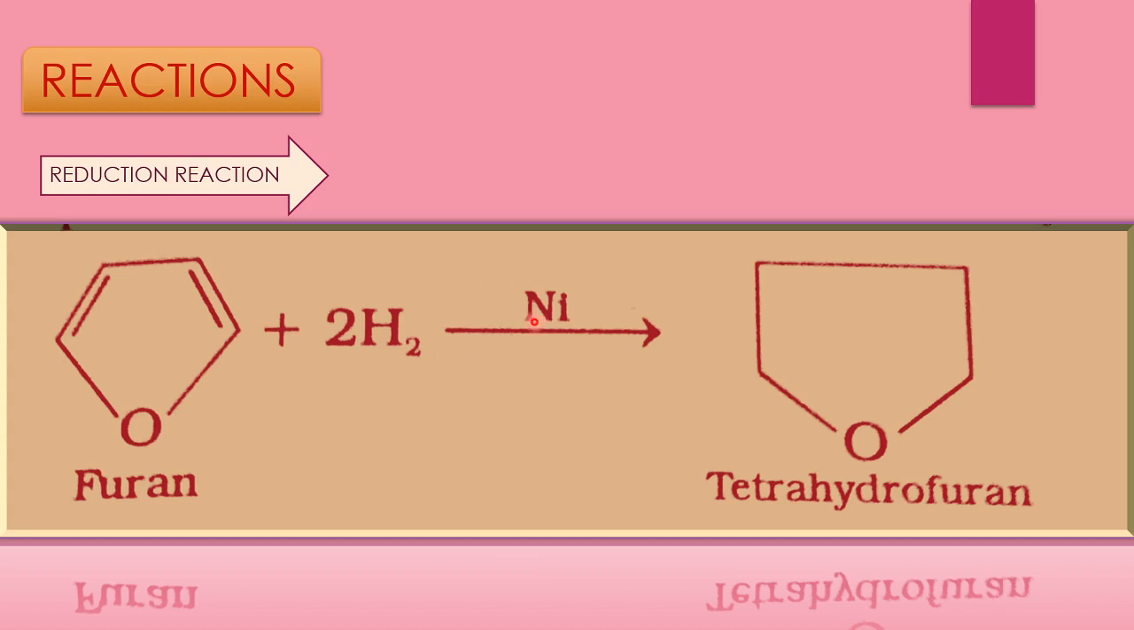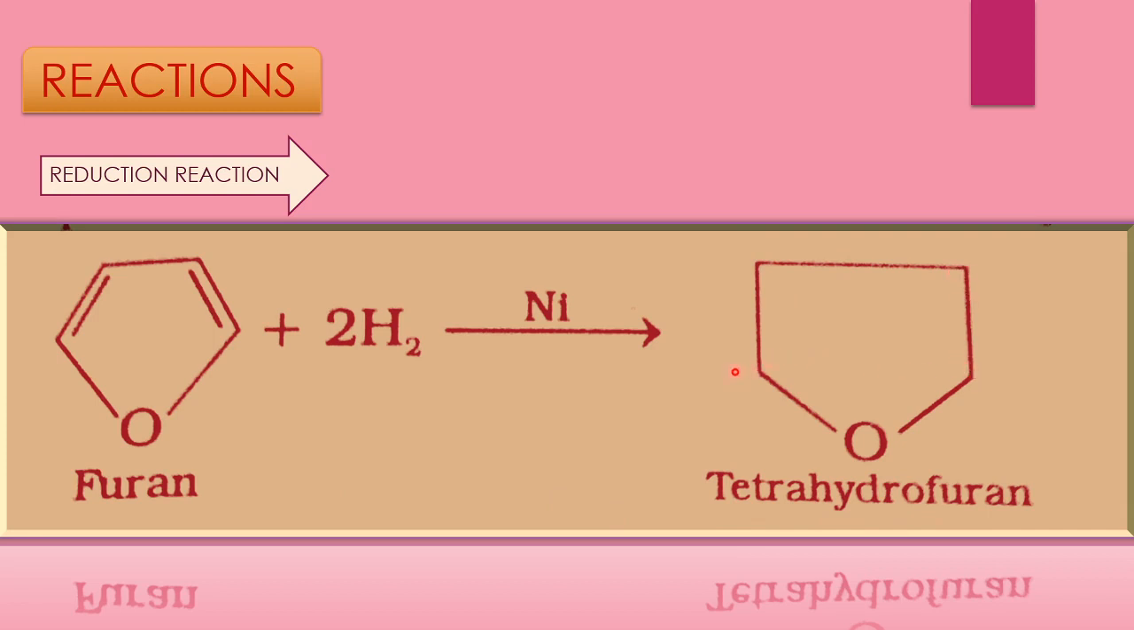Here it is written as nickel, and hydrogen is added to the carbon-carbon double bonds, forming carbon-carbon single bonds. This new product formed is called tetrahydrofuran, from furan to tetrahydrofuran. Okay, here hydrogen is attached, here hydrogen is attached, and here hydrogen is attached.